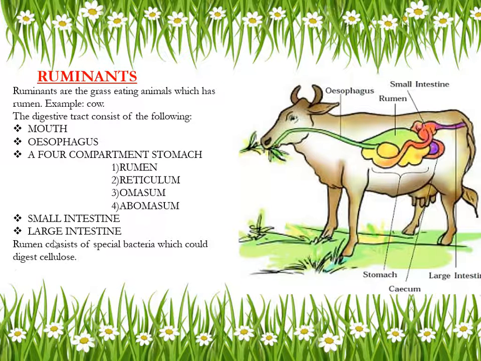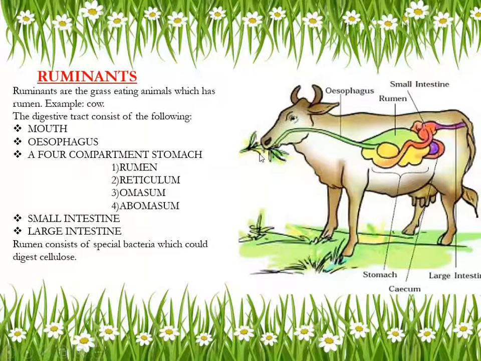Okay. And one more important, that rumen means what here? Animals which eat grass have a special kind of bacteria which will help in digesting of cellulose. So rumen have special kind of bacteria which will be helping in digestion of cellulose. Cellulose is a kind of nutrient produced by food item, like fiber, carbohydrate, protein.